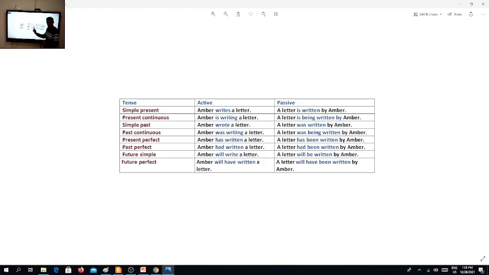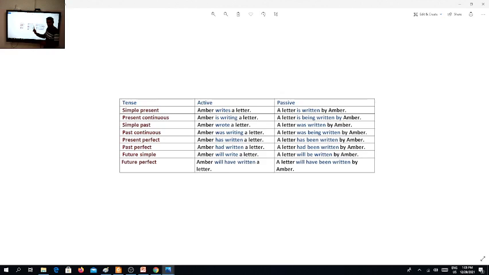The same goes for future simple. With will: Amber will write a letter. Amber will write, in the future something is going to happen. He will write a letter. Amber will write a letter. A letter will be written.